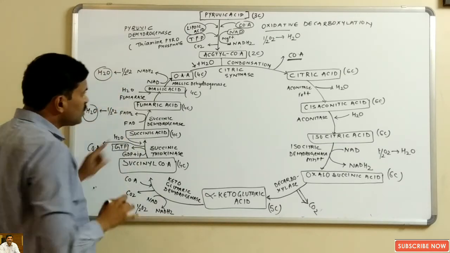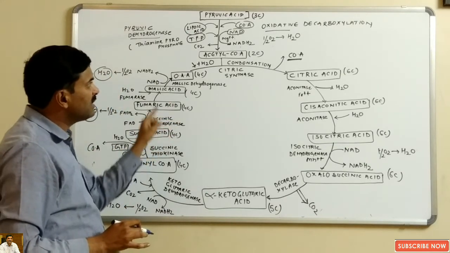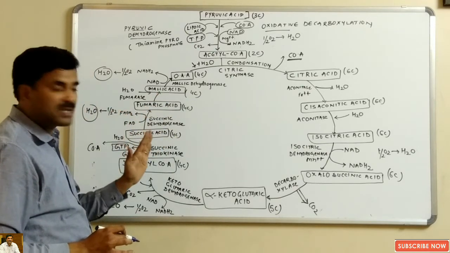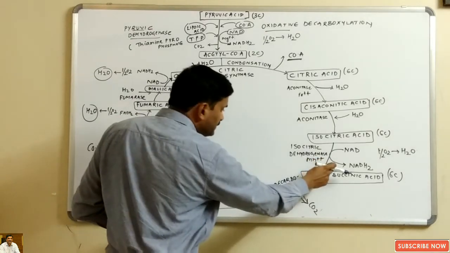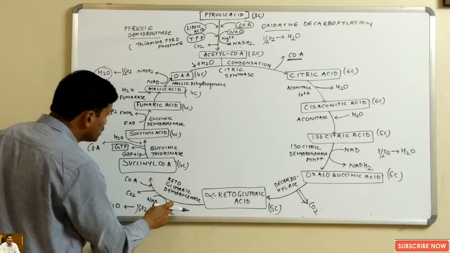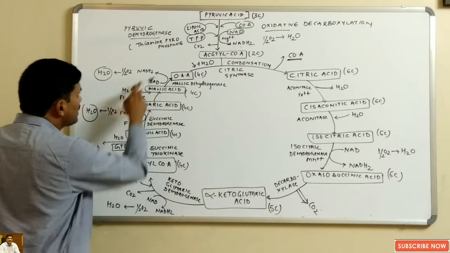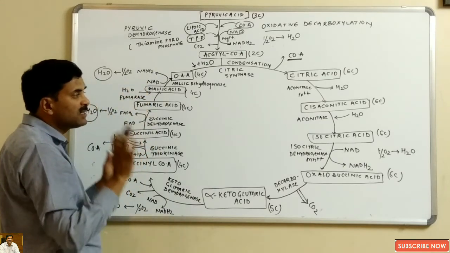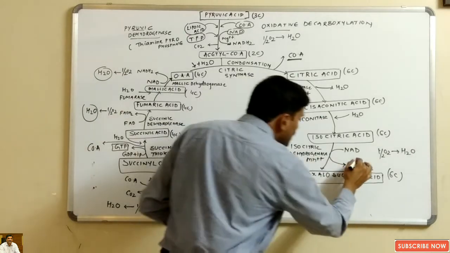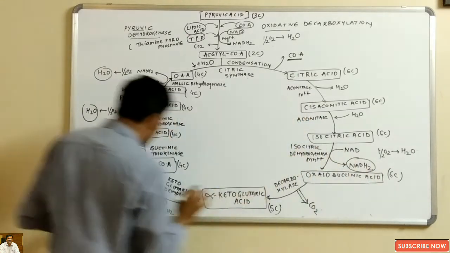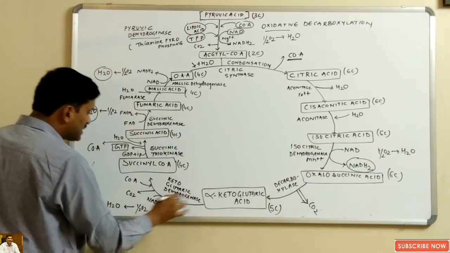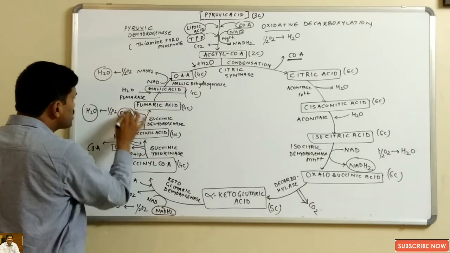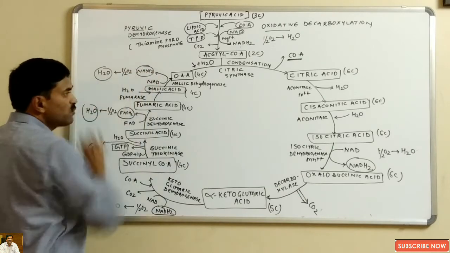So you can see that in the entire Krebs cycle there are 4 oxidation steps. This is step number 1, this is step number 2, this is step number 3, and this is step number 4. At 4 places you can see that oxidation has happened. Here you can see that NADH2 was formed, here again NADH2 was formed, here FADH2 was formed, and here NADH2 was formed.